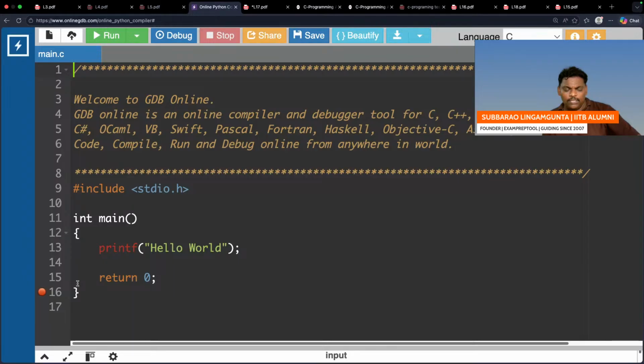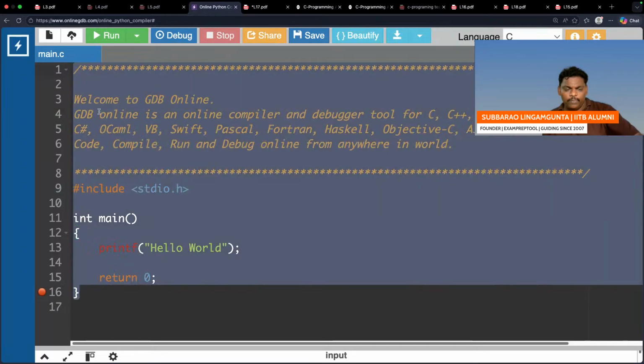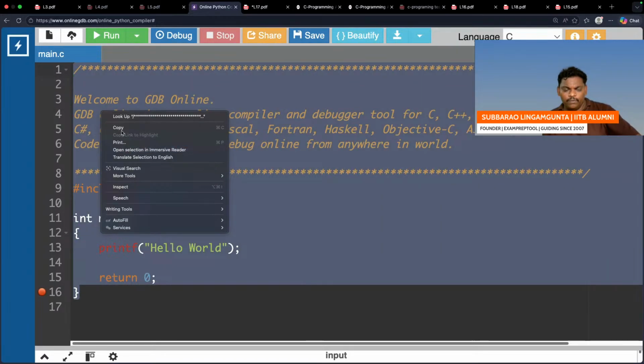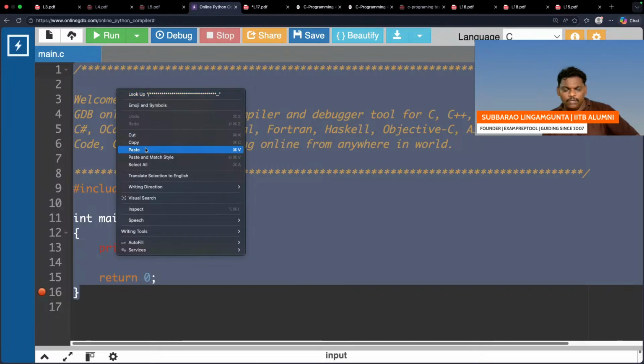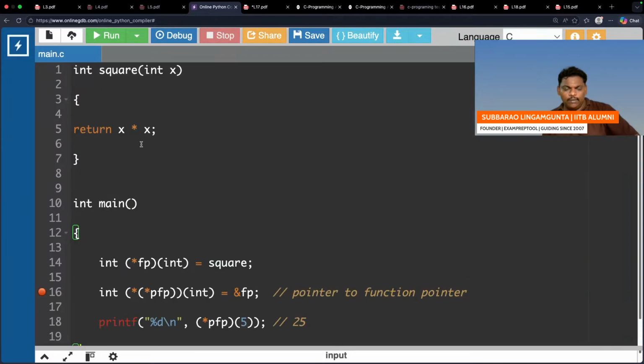Nothing, same thing. Where to paste? Yes, right. I have to keep #include stdio.h. I'm doing it.